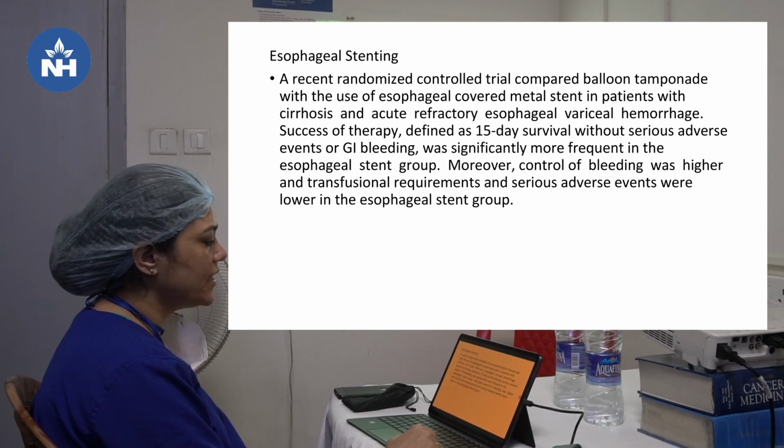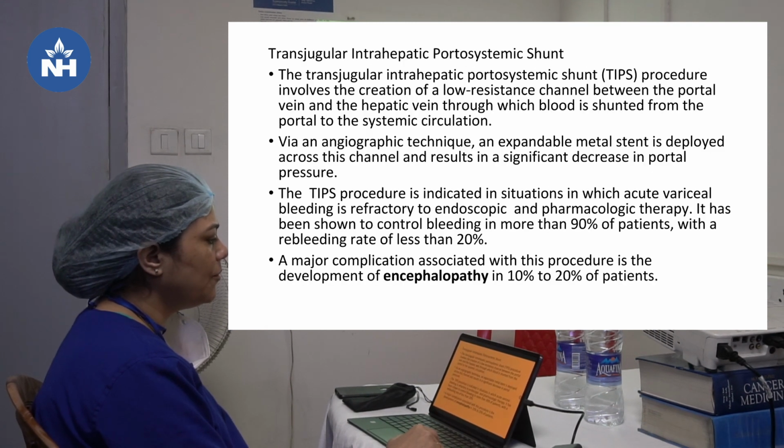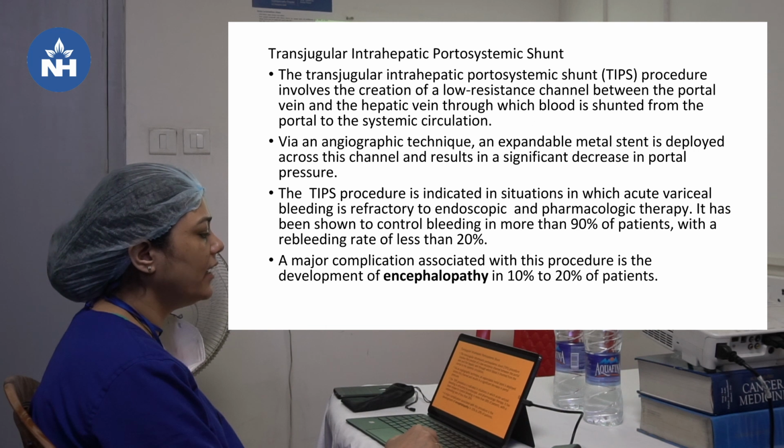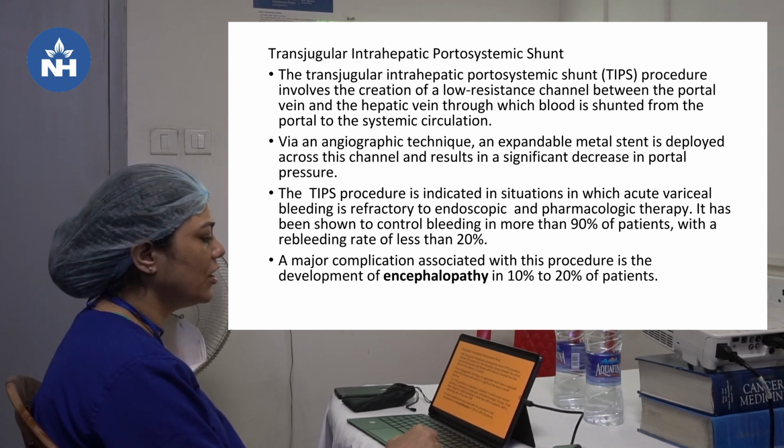Moreover, control of bleeding was higher and transfusion requirements and serious adverse effects were lower in the esophageal stent group. So, TIPS: the transjugular intrahepatic portosystemic shunt involves the creation of a low resistance channel between the portal vein and the hepatic vein through which the blood is shunted from the portal to the systemic circulation. So, via an angiographic technique, an expandable metal stent is deployed across this channel and results in a significant